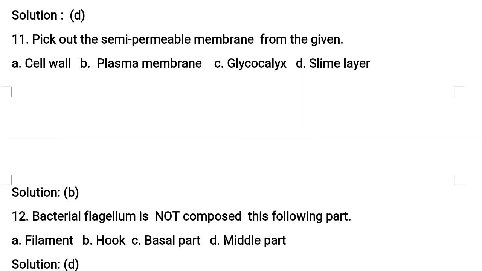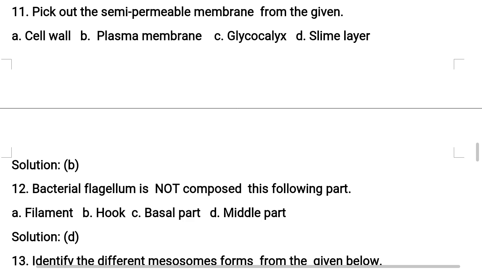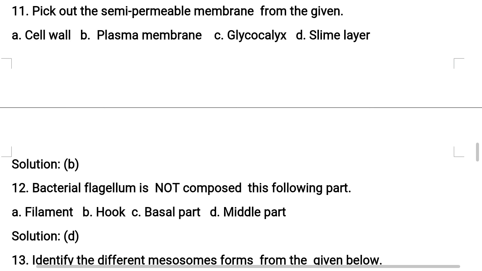Understood? Now 11th question. Pick out the semi-permeable membrane from the given. Option A, cell wall, B, plasma membrane, C, glycocalyx, D, slime layer. Students, here let's see explanation. Semi-permeable nature. What is meant by semi-permeable nature? Semi-permeable nature is also called as selectively permeable.